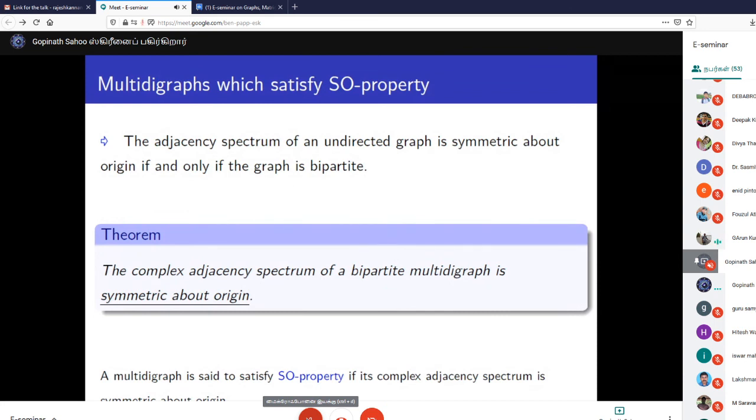So my question is, we take a subset of reals symmetric about the origin. Can we construct a bipartite graph whose spectrum is the set we started with? Is such a construction possible, or are there some partial results in that direction? If you start with a bipartite graph, its spectrum is a subset of reals symmetric about the origin. But I am starting with a symmetric subset of reals.